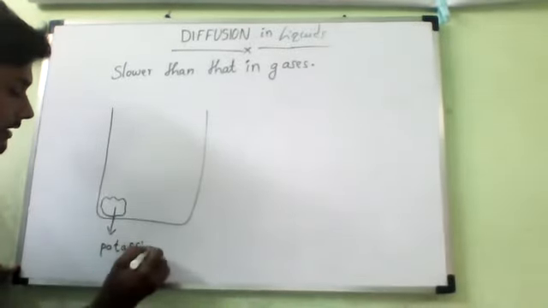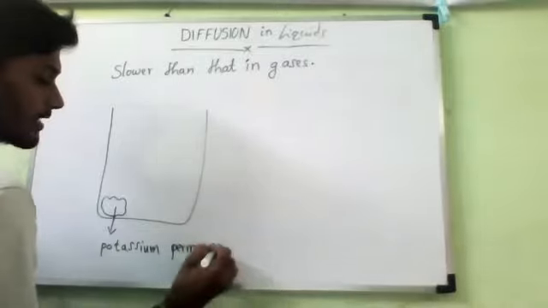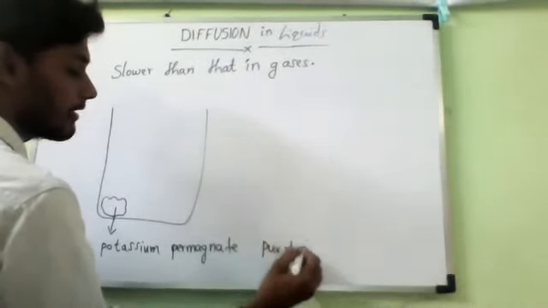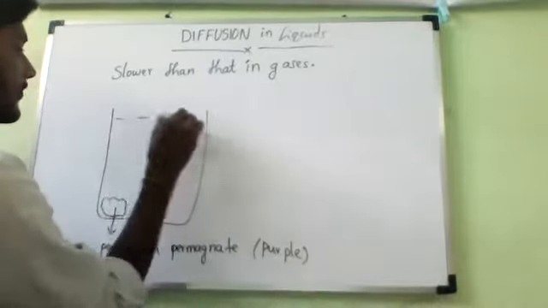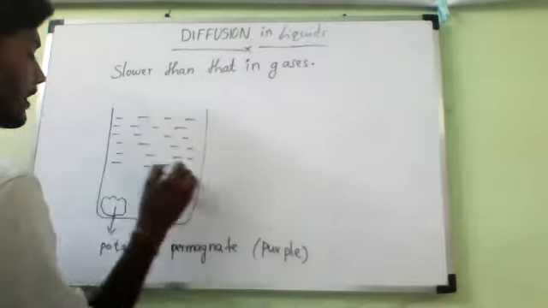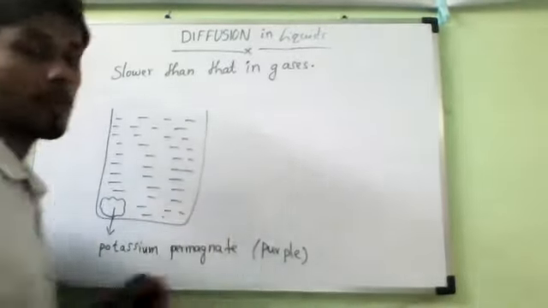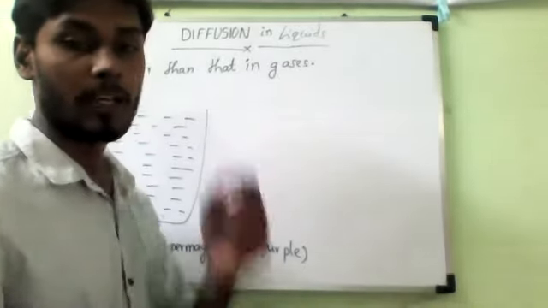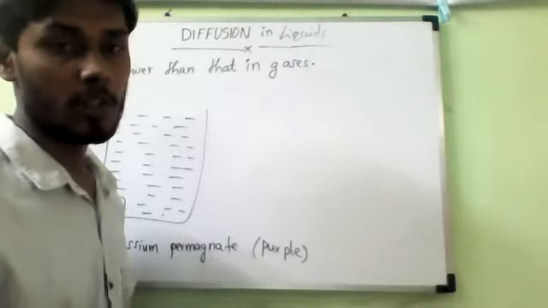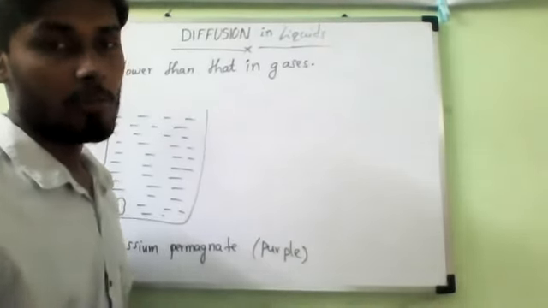If I fill it with water, slowly the water will turn purple. To verify that matter is made up of small particles, we have done this experiment. Yes or no? Do you remember or not?